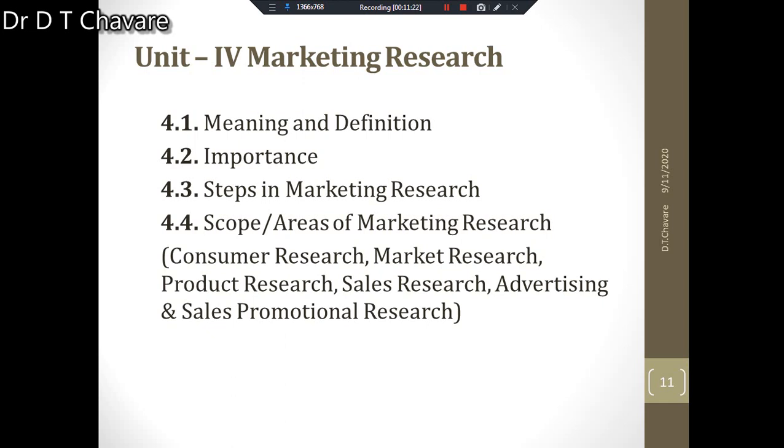Now the scope or areas of marketing research is also included. There are different areas in marketing research, n number of areas are there. But out of those, some areas are included in your syllabus, and those areas we have to study. What are those areas? Consumer research, market research, product research, sales research, advertising and sales promotional research. These are the areas of marketing research.